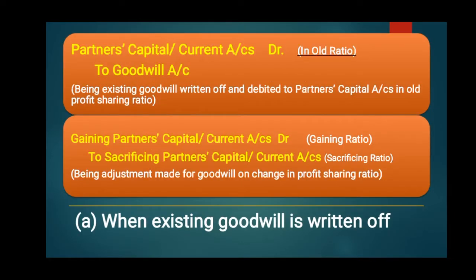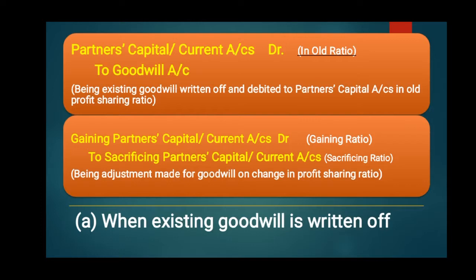What will be the entries? First entry is partners capital or current account debit to goodwill account. Being existing goodwill written off and debited to partners capital account in old profit sharing ratio. So goodwill is written off and the entry is passed.